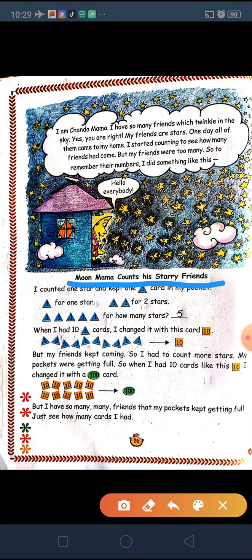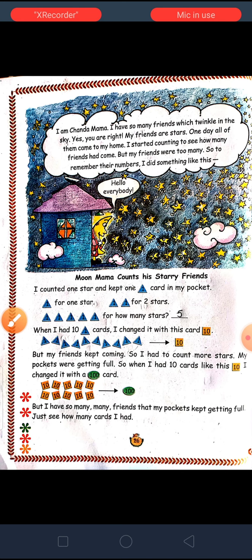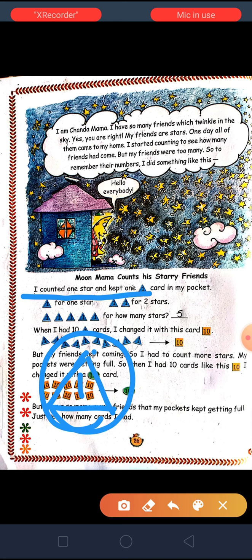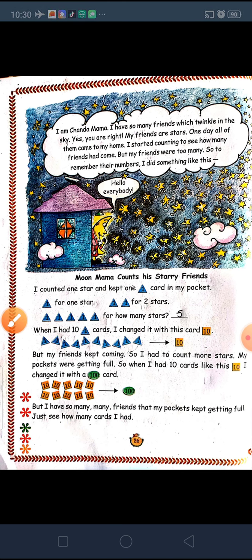Next is given: I counted one star and kept one card in my pocket. Now his card was like this. So if one star is there, he writes 1 on that card and puts it in his pocket.